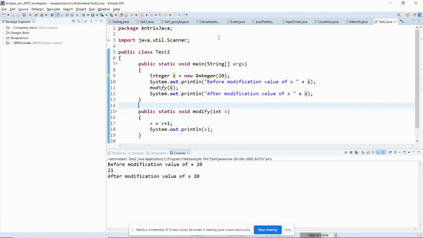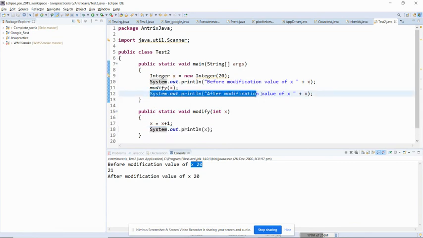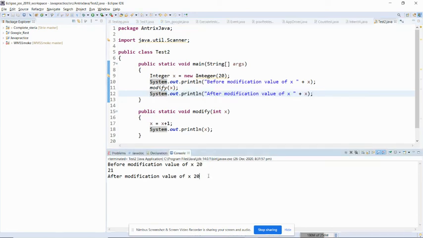So you can see that before modification the value of x is 20. Now you have called the method to modify the value of x, so it has printed 21. Now it should print 21, but again I have run the code to verify whether my value of x has been altered or not. So again it says 20. So always remember, wrapper classes are immutable in Java. That means the value of objects of the wrapper class will never be changed.